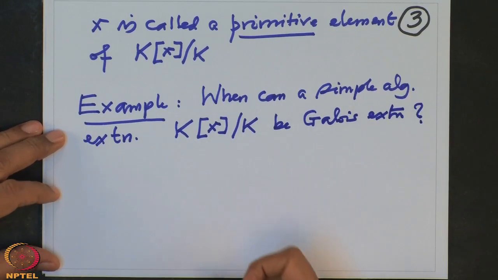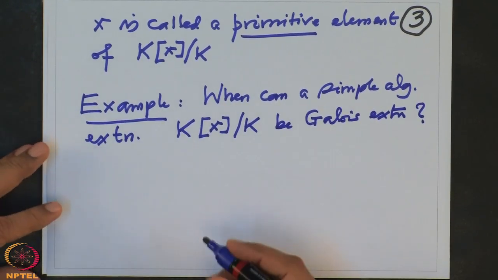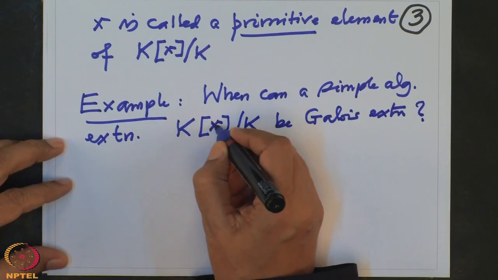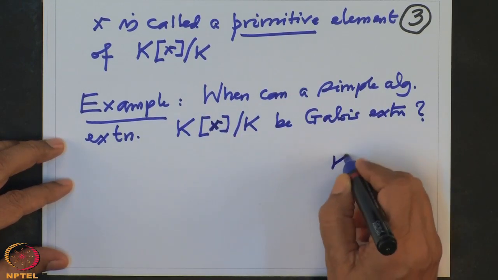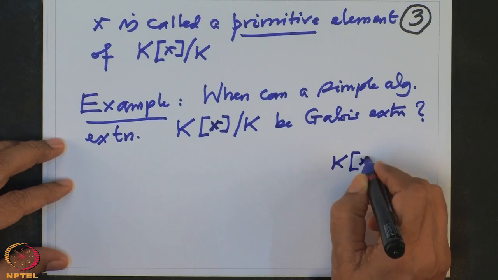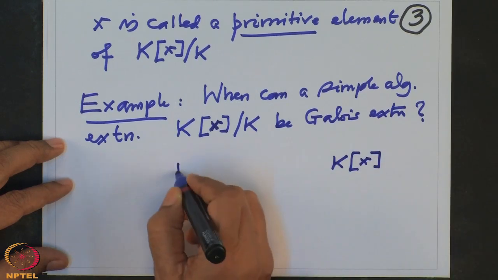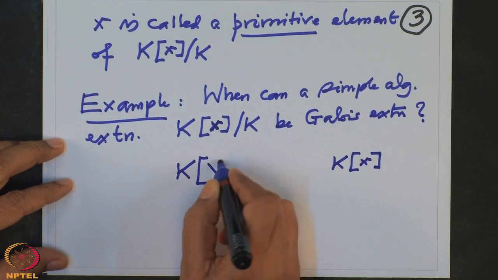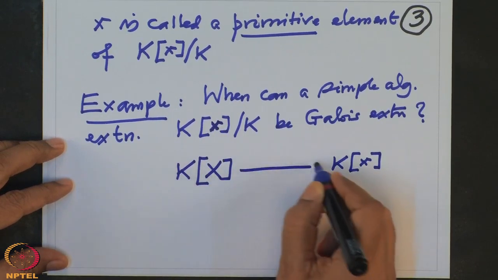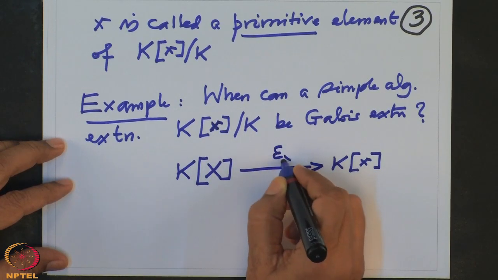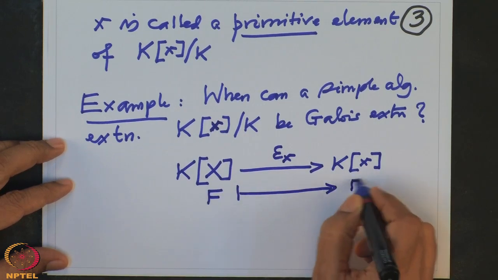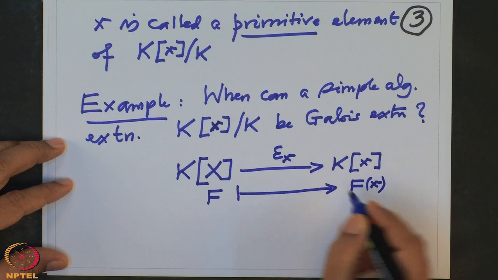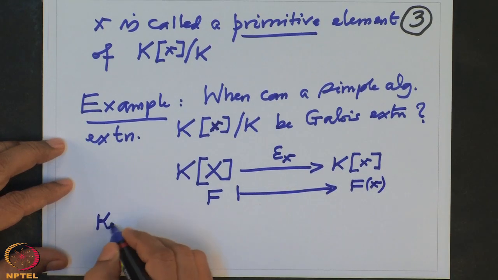This is what I want to answer. Now this x is an algebraic element in this. So therefore remember our substitution homomorphism from the polynomial algebra to this. This is a substitution homomorphism, any polynomial f going to f of x. And we are looking at the kernel of this.